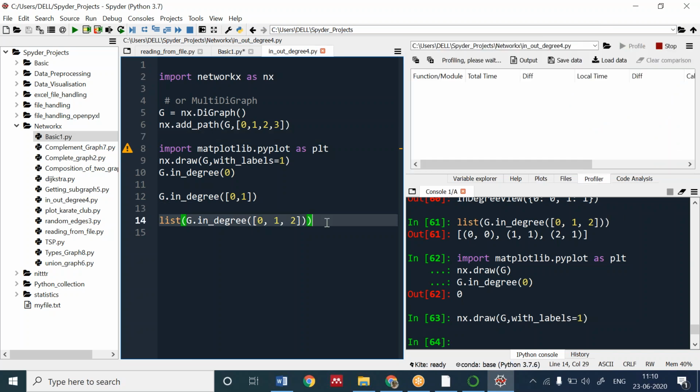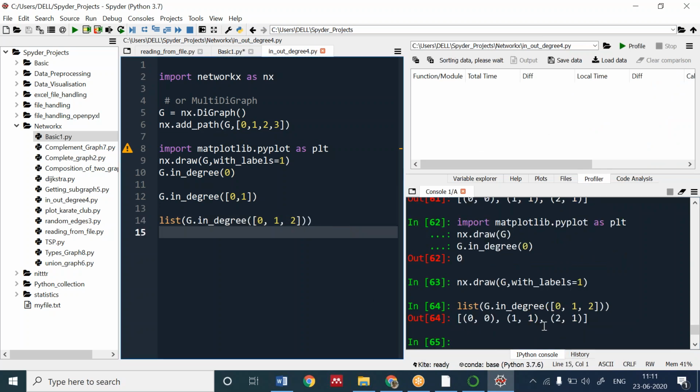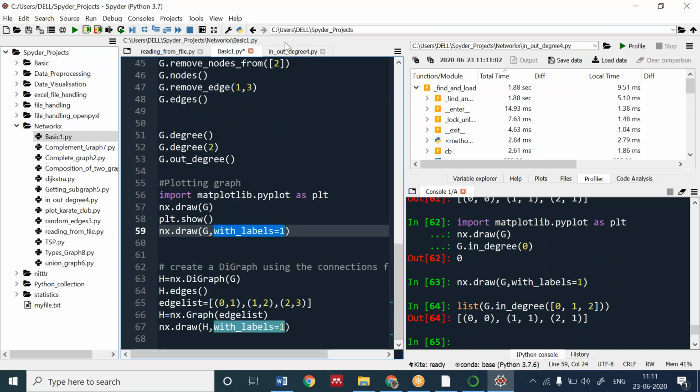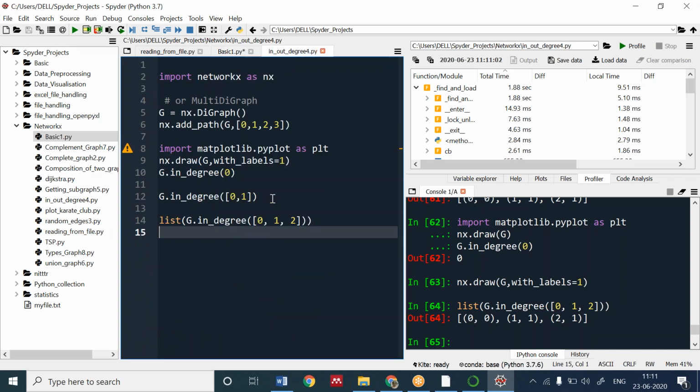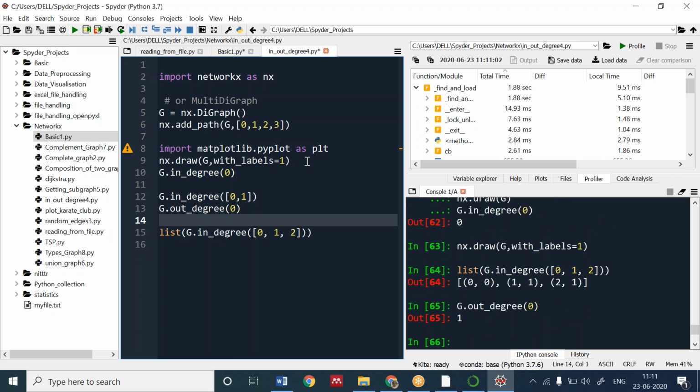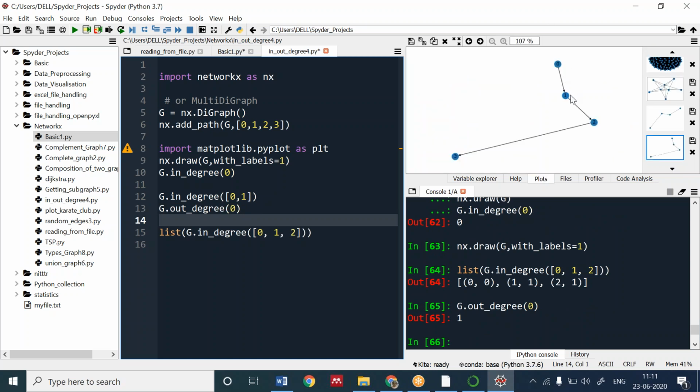If I want the list of every degree, I will get the list of every degree. Okay, this was the in degree. We can try it for the out degree also, to see whether it works or not. I want to know the out degree of 0. It's 1. You can see here in the plots the out degree for 0 is 1. Okay, it's connecting with both vertices. Now I hope the doubts about in degree and out degree are clear.